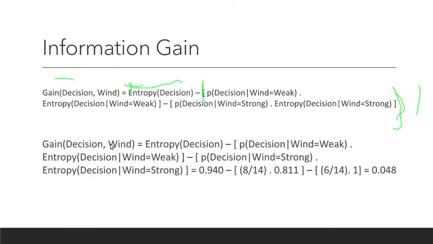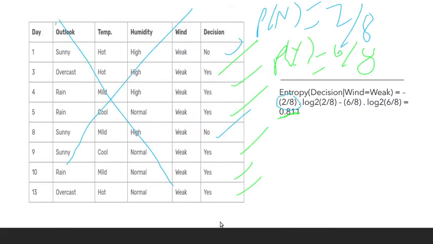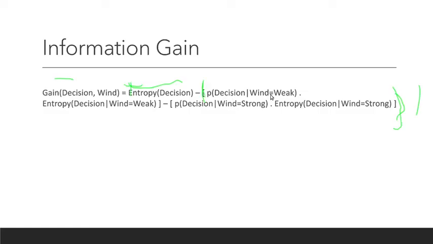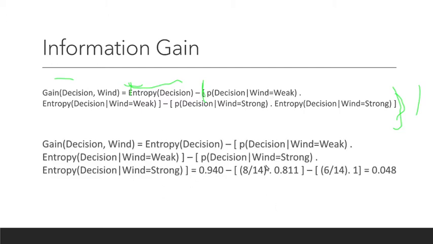So the gain of decision in wind is: 0.940 is the entropy of decision which we calculated here. And 8 by 14 is the probability of wind being weak. We calculated the entropy of decision provided wind is weak as 0.811. And the probability of wind being strong is 6 by 14, into 1. That essentially gives 0.048. The gain of decision provided wind is 0.048. Any doubts?